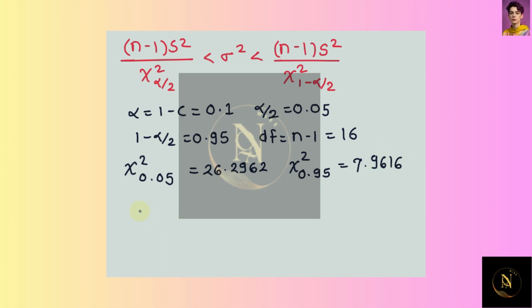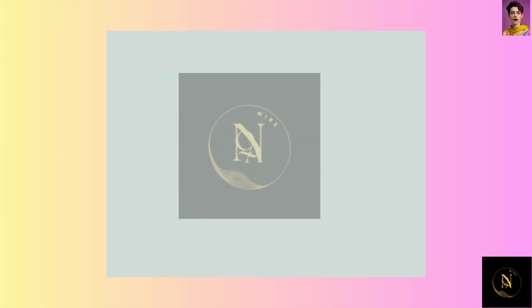Sample size n is 17. Sample variance S square is 0.0806.